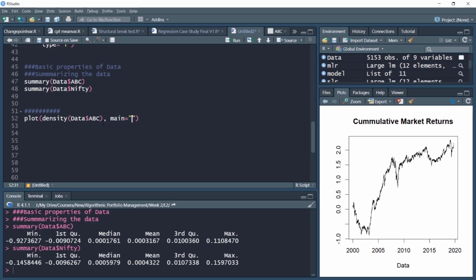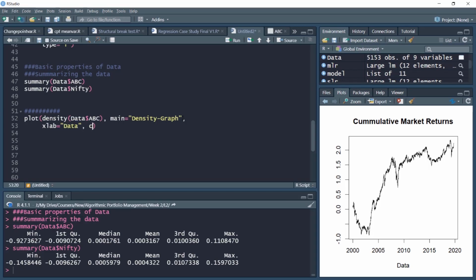So we'll type main as density graph, and then we'll name the X and Y axis. So the X axis will be named simply data.